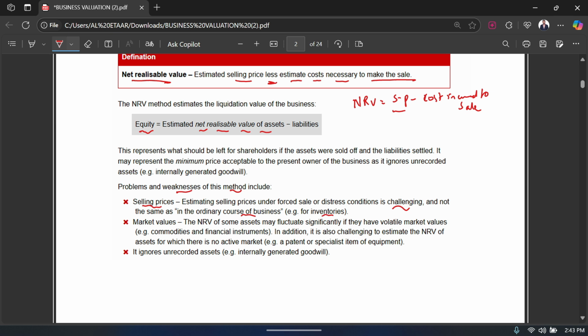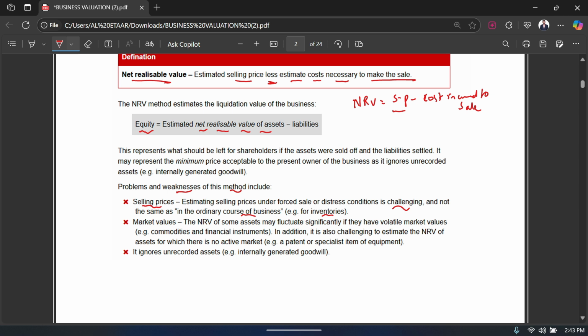Example for inventories. So they're saying that if you're trying to estimate the selling price, that can be challenging, because again, if you are estimating something, if you're trying to estimate how much I can get from selling this product or this inventory, then that's an estimation. So if you're using an estimation, that's a limitation in and of itself, right?